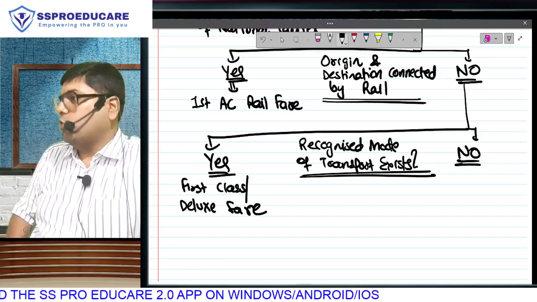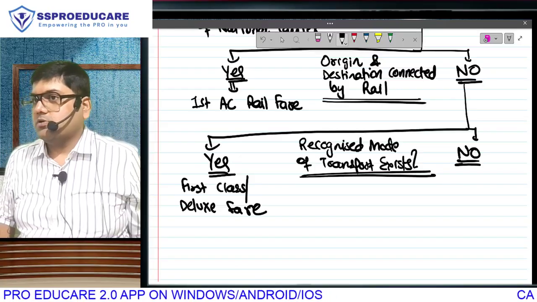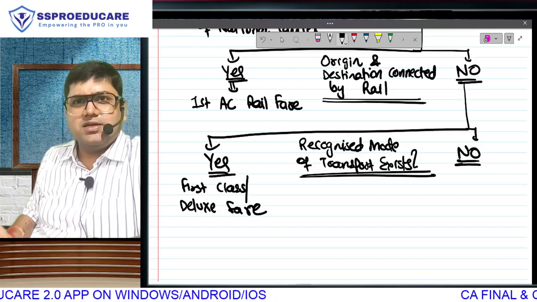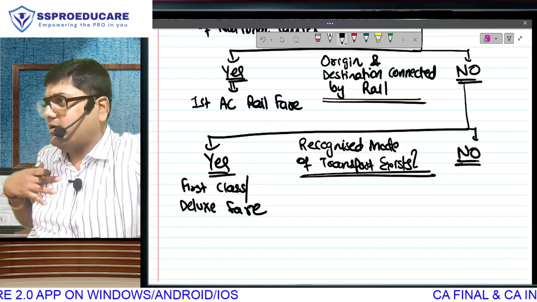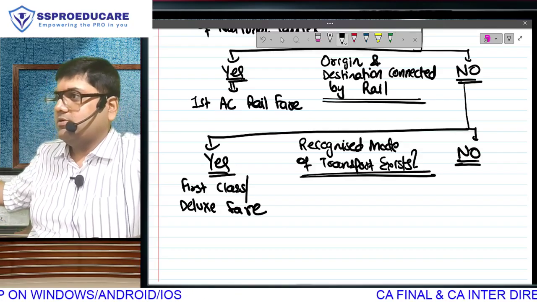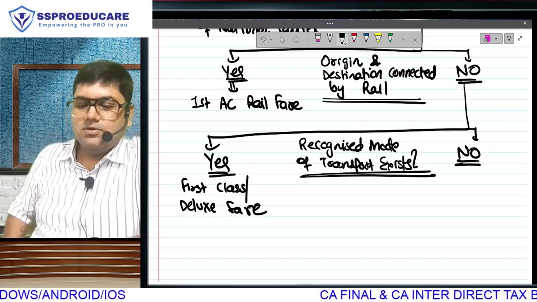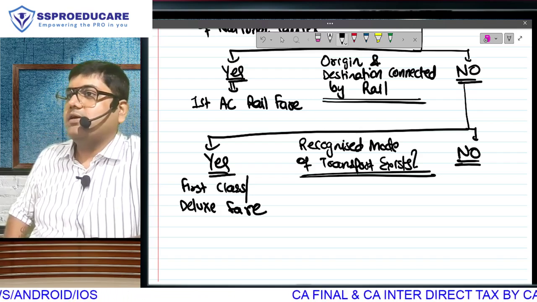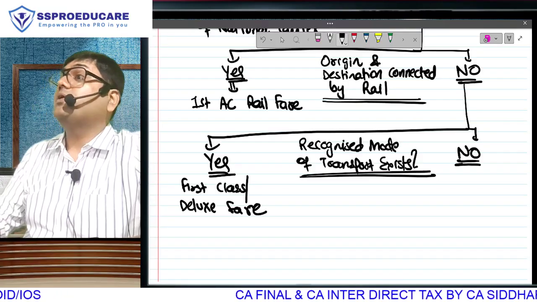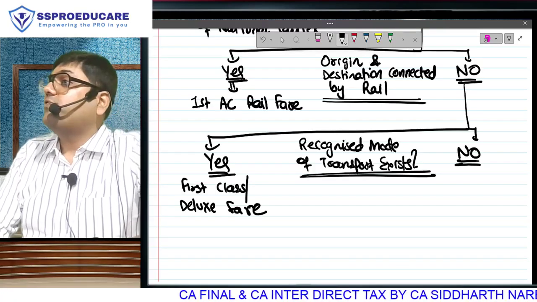And what if there is no recognized mode of transport? Say from Mumbai you go to Daman. Is there a station in Daman? I don't know. Sorry, I don't think so. And we go to Daman for obvious reasons. It is a Union territory, a few beaches etc. So ladies and gentlemen, please understand, there is no recognized transport. So then how to decide? Because we don't have air fare, we don't have rail fare, we don't have any first class or deluxe fare.